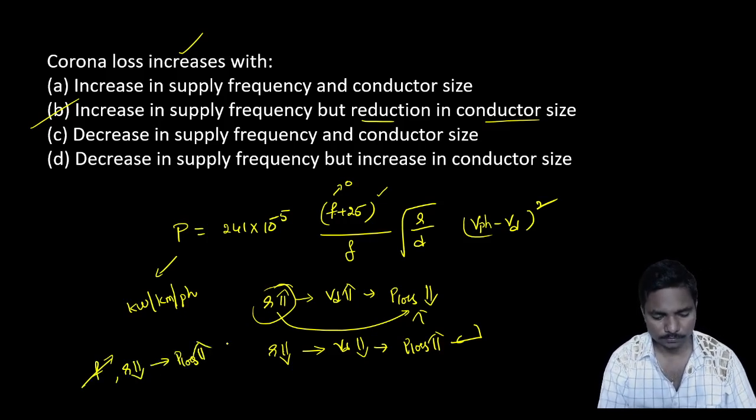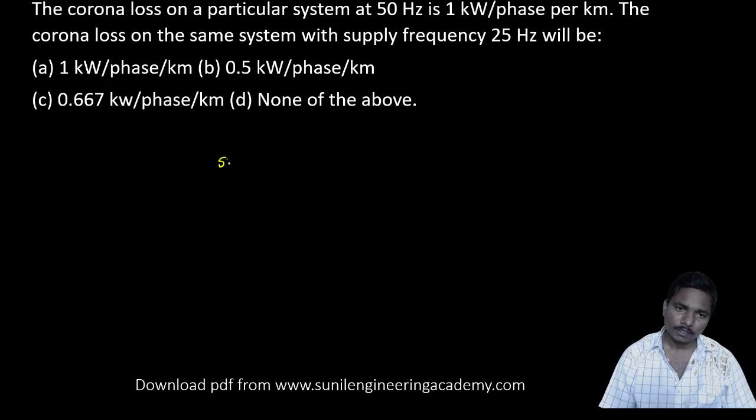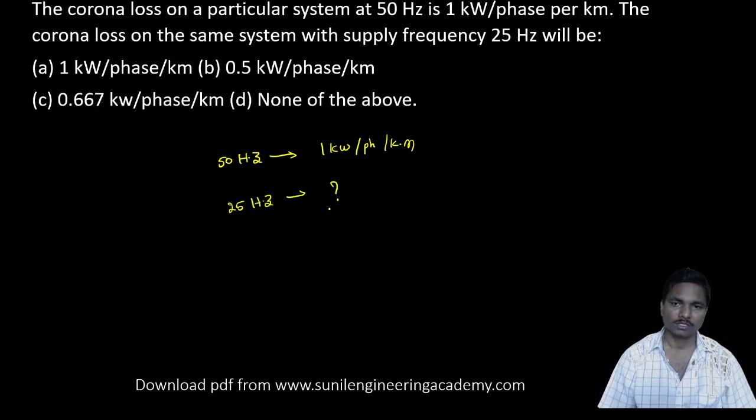Coming to the next question. The corona loss on a particular system at 50 hertz is 1 kilowatt per phase per kilometer. The corona loss on the same system with supply frequency 25 hertz is dash.